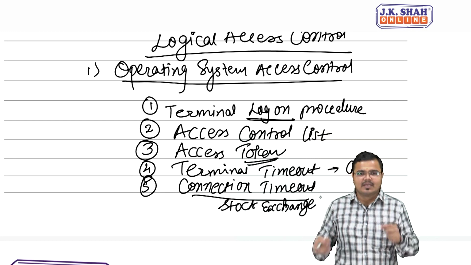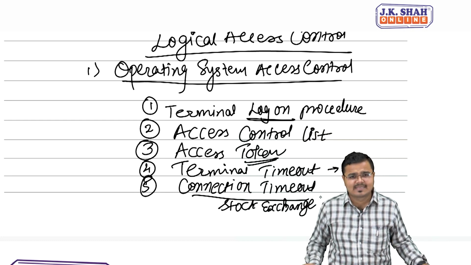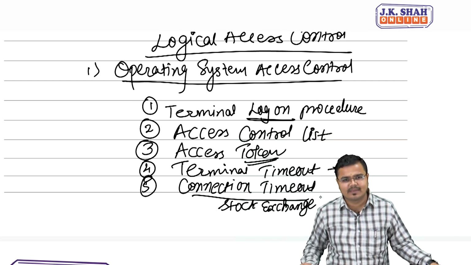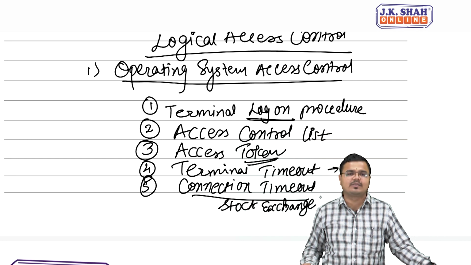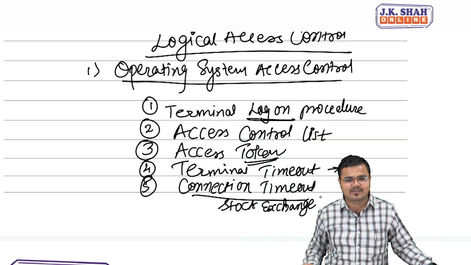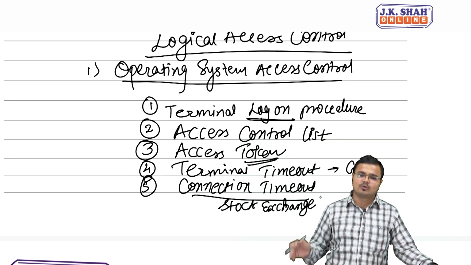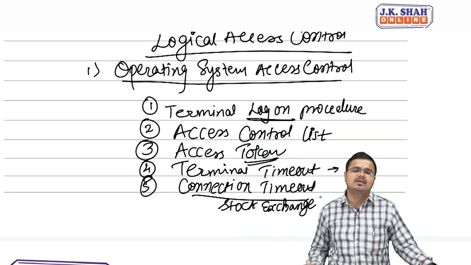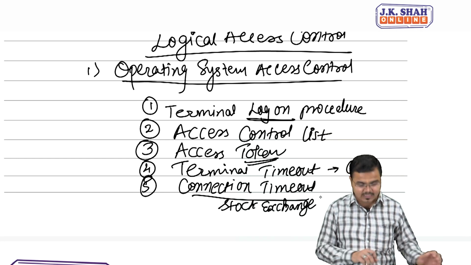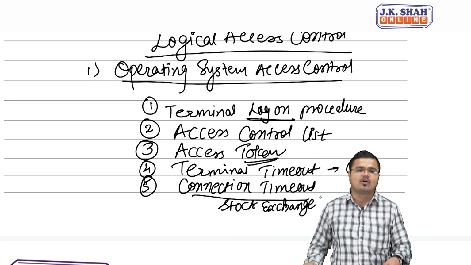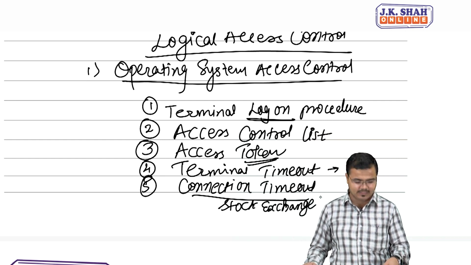Access token: all entries are recorded in the system, and those records can be easily viewed to see what changes we have made. Terminal timeout: several minutes of inactivity on the screen throws you back to the home page and asks you to log in again. And there is also the connection timeout, which indicates that system access will be available only during official hours and only on official days.